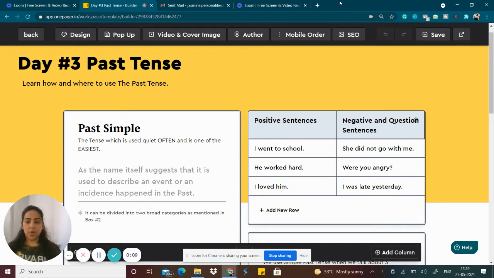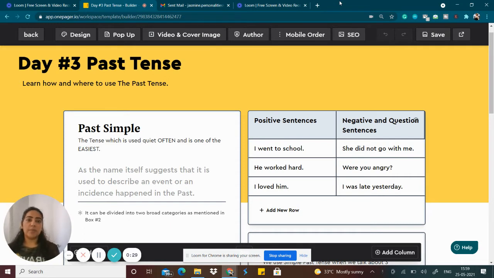So, today we are going to talk about past tense. Now, I'm assuming here that you have already done the present tense practice. As I always say and encourage a lot of my students, they should always finish one task at a time. And that is my suggestion to you as well.